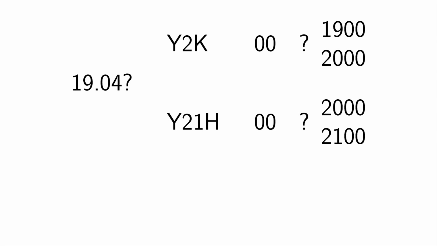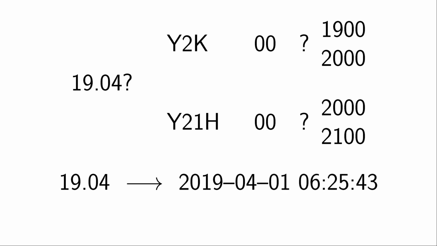Therefore, to avoid version number overflow, all digits are now supplied. Somebody familiar with previous releases may ask, where is the build number? And indeed, the full version number is 20, 19, 04, 01, 06, 25, 43. You can find the complete specification of the version format in the ISO standard 8601.